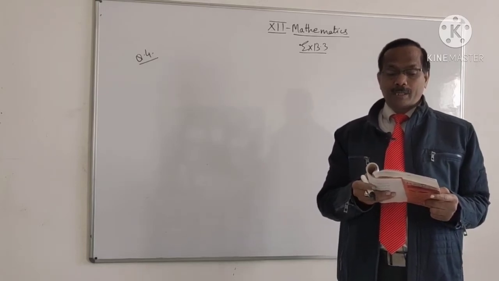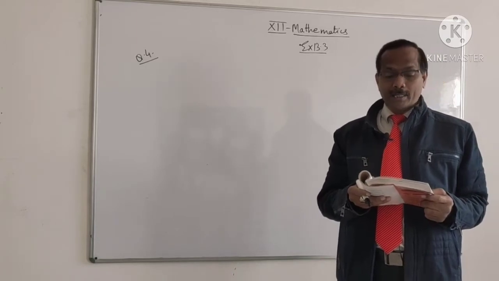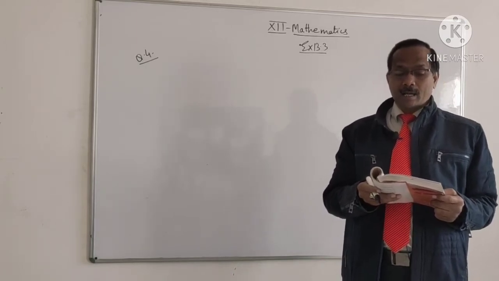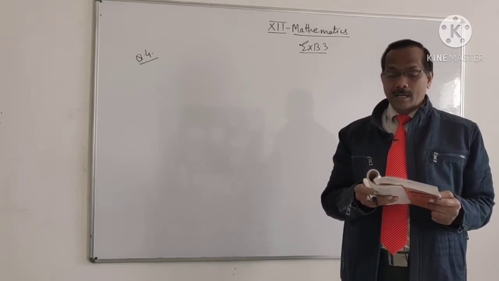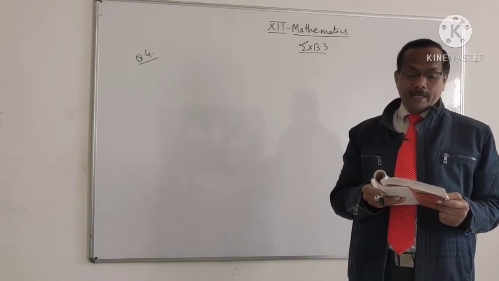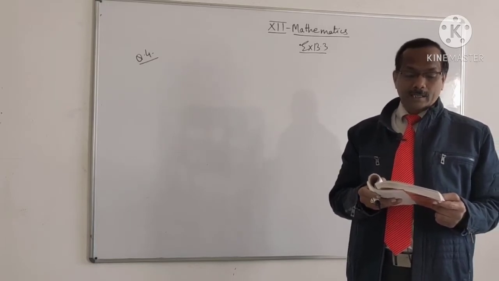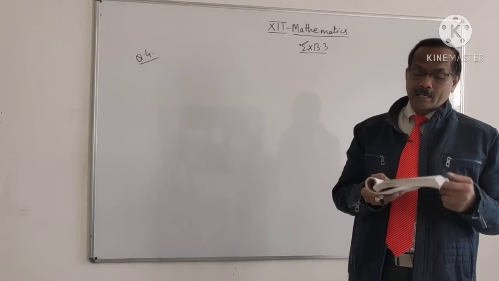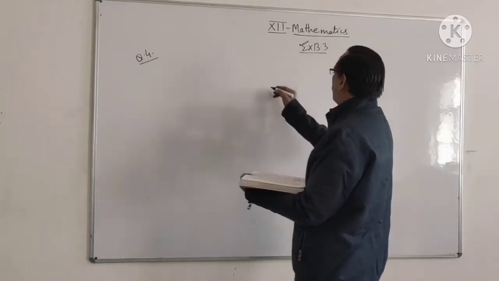Let 3/4 be the probability that he knows the answer and 1/4 be the probability that he guesses. Assuming that a student who guesses at the answer will be correct with probability 1/4, what is the probability that the student knows the answer given that he answered correctly?